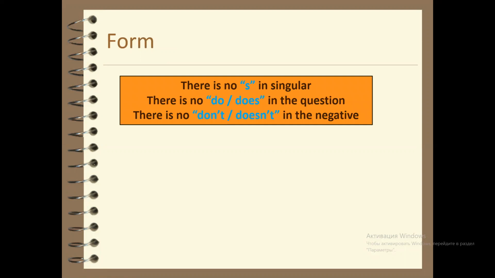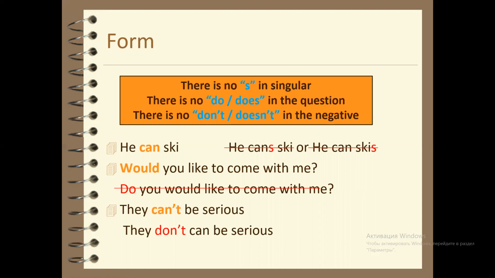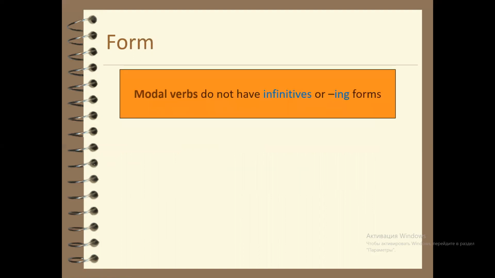How do we form modal verbs? There is no S in singular. There is no do or does in the question. There is no don't or doesn't in the negative. For example, he can ski, but not he cans ski or he can skis. Would you like to come with me? Not do you would like to come with me. They can't be serious, not they don't can be serious. Modal verbs don't have infinitives or ing forms.